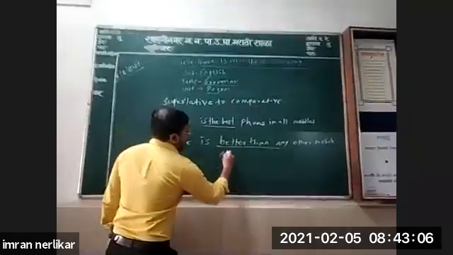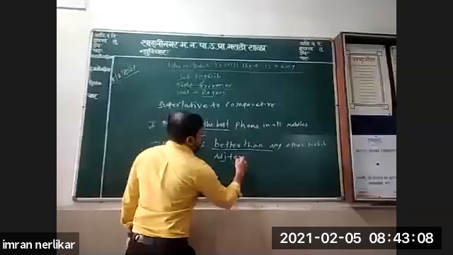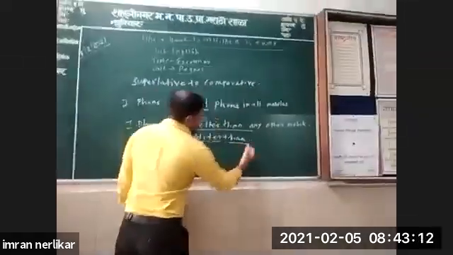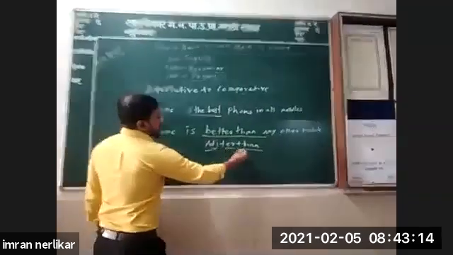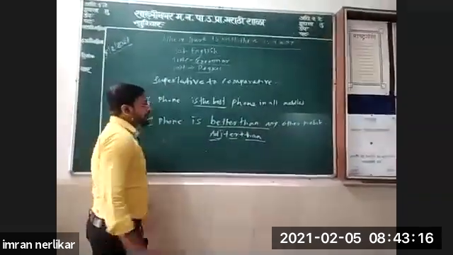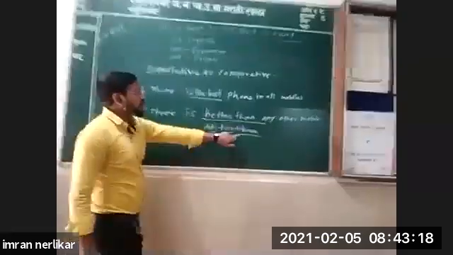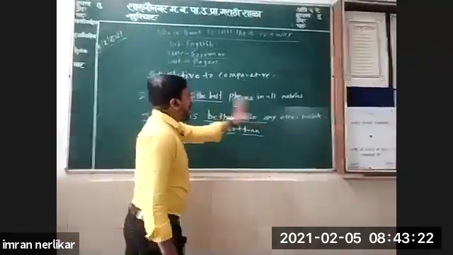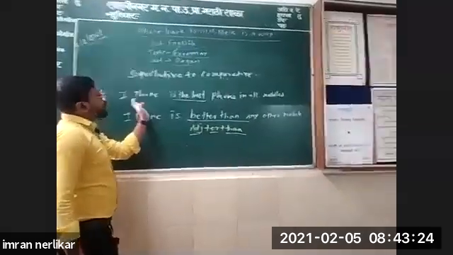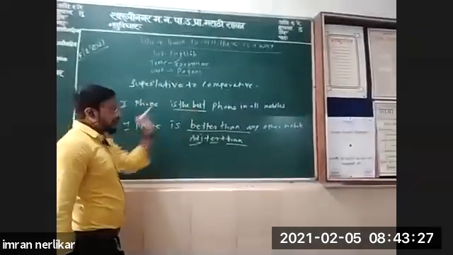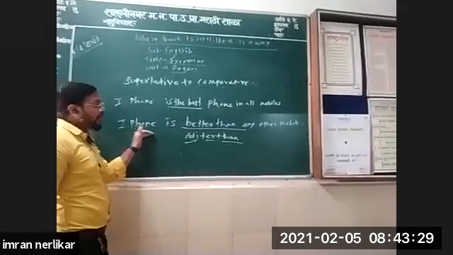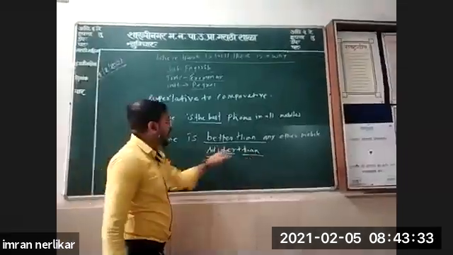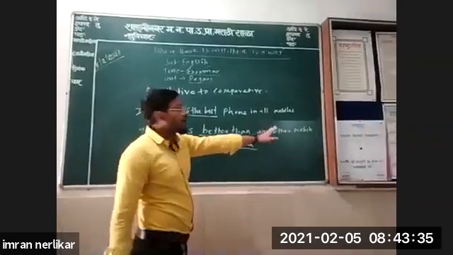The structure is adjective plus er plus than. It is comparative degree. See the structure: iPhone is better than any other mobile. iPhone is the best, it is superlative degree. And the same sentence we have written in comparative: iPhone is better than any other mobile. Adjective plus er plus than.